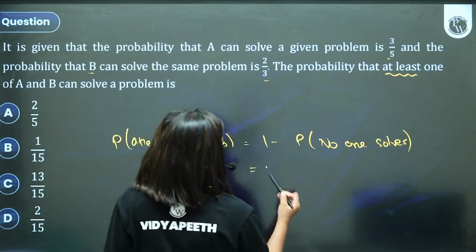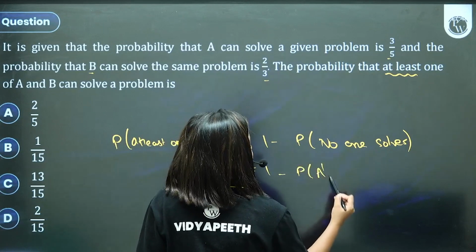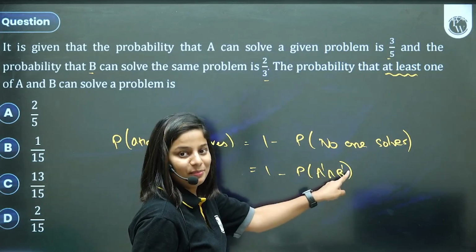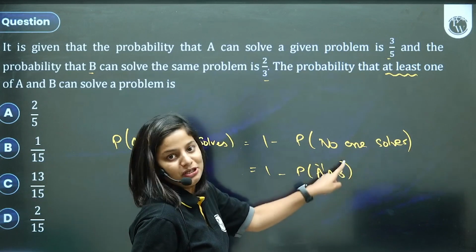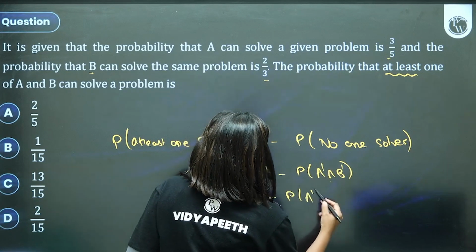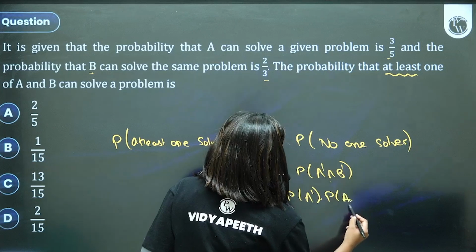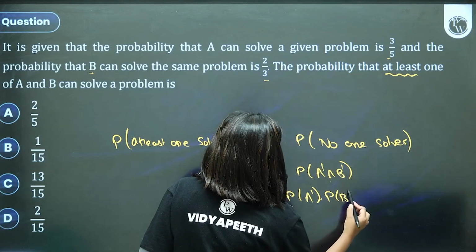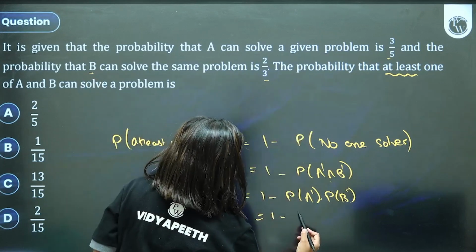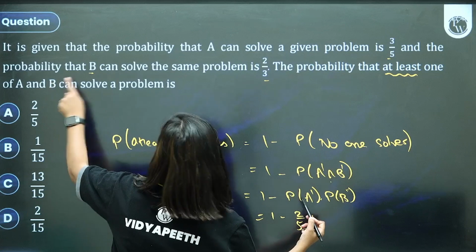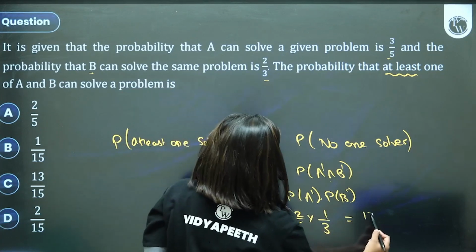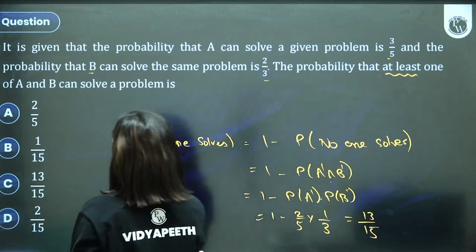This is always simpler. No one solves means A complement intersection B complement. Neither A nor B: A did not solve and B did not solve. 1 minus... They are solving it independently, so I'll use the independent theorem. Probability of A is 3/5, so not solving will be 2/5. B is 2/3, so not solving will be 1/3. 5 3s are 15, minus 2, so 13/15. Option